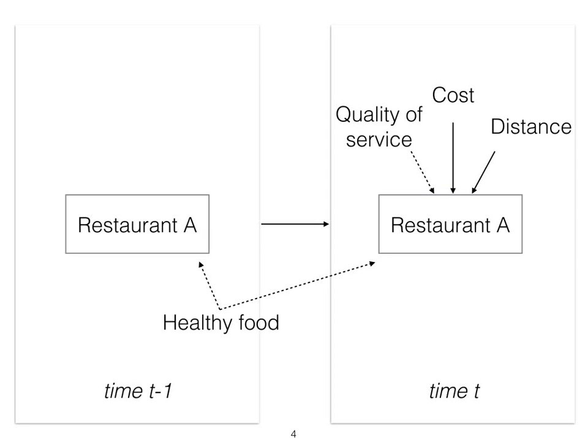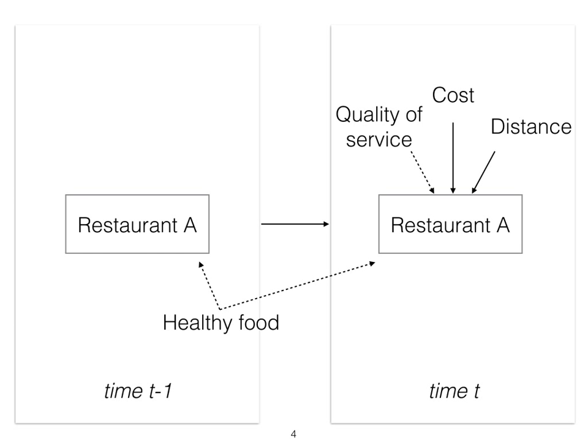Let's take the example of the choice of restaurants to illustrate our method. The choice of a restaurant at time t depends on observable characteristics, such as cost or distance. It also depends on unobserved characteristics, such as the quality of service. With panel data, we assume a state dependence. The choice at time t depends on the choice at time t-1. Here we have a problem.